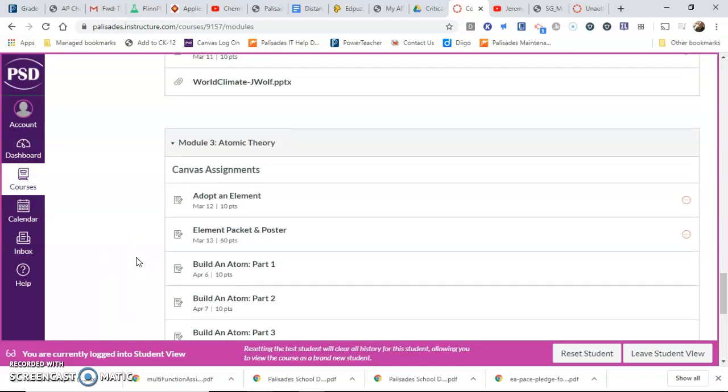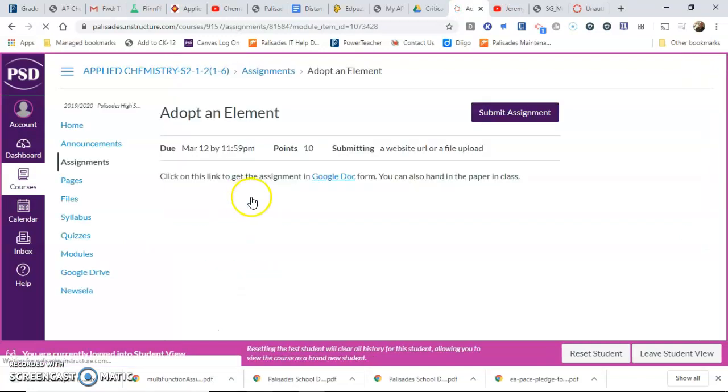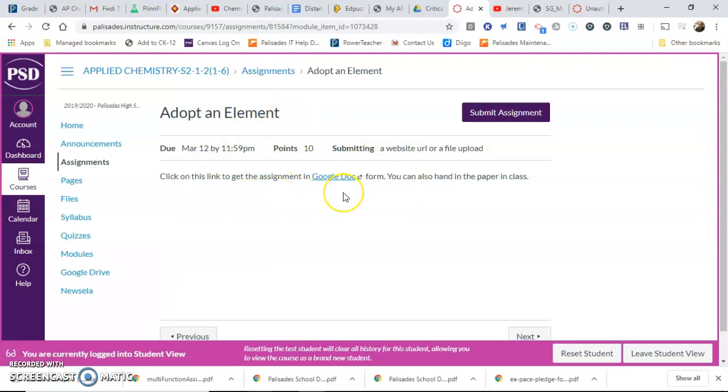And then Module 3. This is the module that we started right before we left school. So the Adopt an Element assignment and the element packet and poster are here. You can turn these in a couple of ways. For the Adopt an Element, I wanted you to go on this assignment and hand something in. If you handed something in, then bam, you got full credit for this.